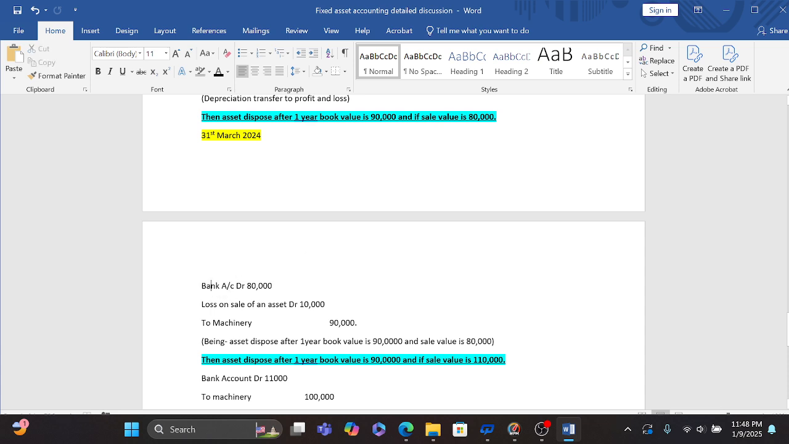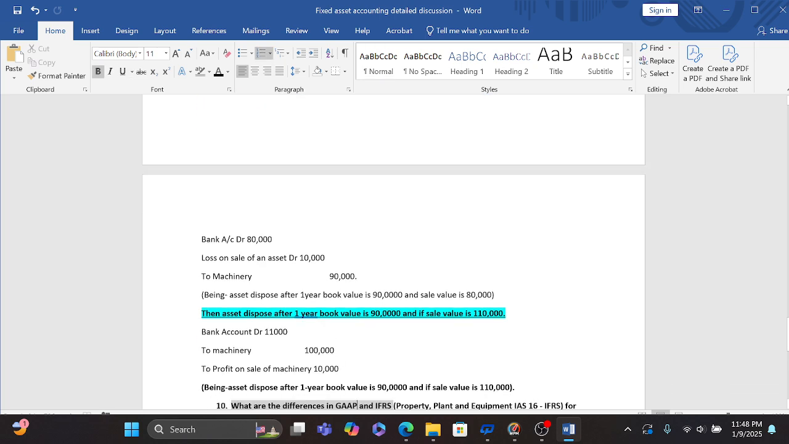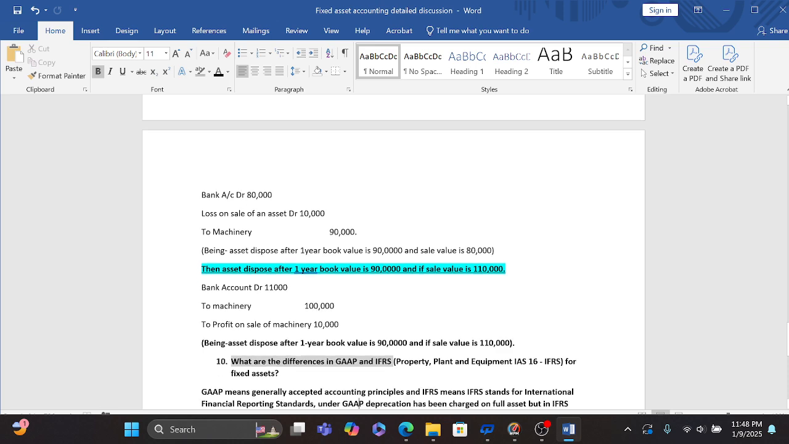So the total balance we are receiving is 80,000, but our machinery going out is 90,000, so the difference is our loss, which you see is a difference on the debit side, not on the credit side. So we have to debit that balance on the debit side, that is loss on sale of an asset, that is 10,000 rupees. I hope it will help you to understand the disposal of an asset.